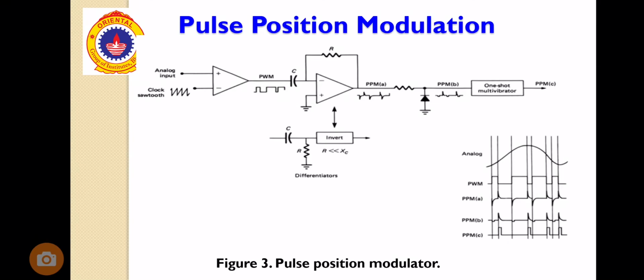This is a diagram of pulse position modulation. In this, we are again using two comparators. In the first, to the positive terminal we apply the analog input. To the negative terminal, we apply the clock sawtooth voltage, and we get PWM. By using the second comparator, capacitor and R, we get PWM A, PWM B, and PWM C. From the output of PWM, we use a multivibrator and we get PPM.